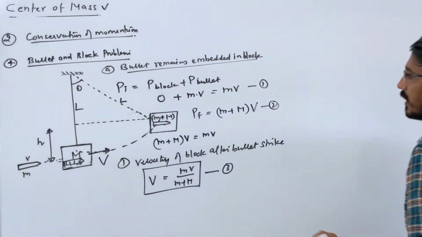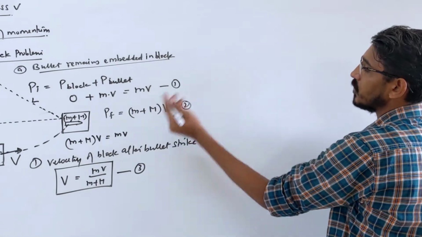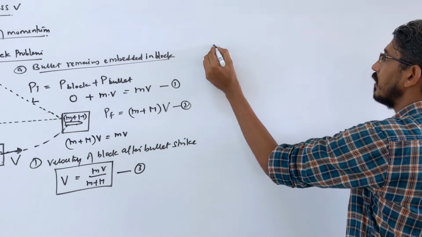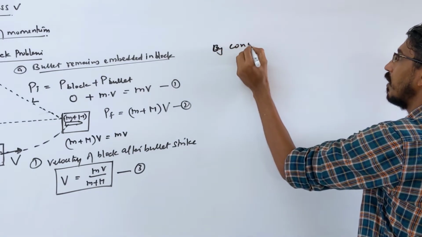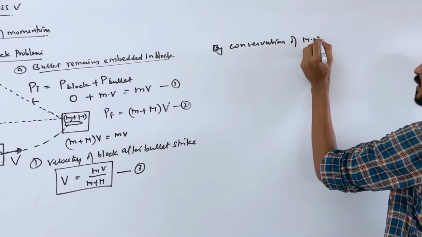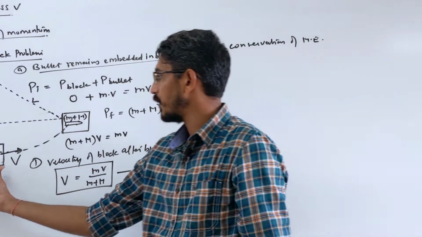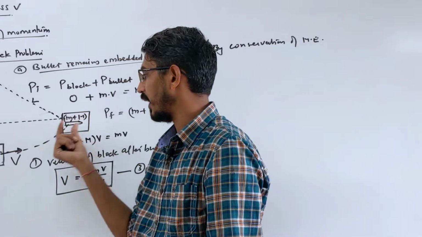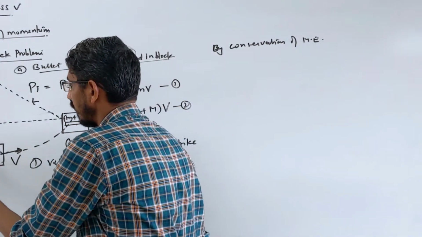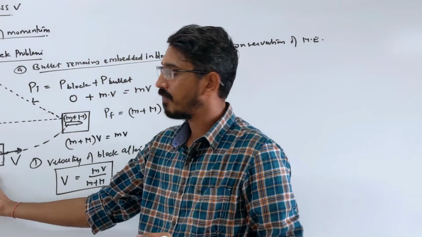Conservation of momentum we already wrote, so let's write conservation of mechanical energy. By conservation of mechanical energy, the energy at this point should be equal to the energy at that point. At this point they have kinetic energy, they just started moving. This is the reference level, so the potential energy is 0 and they have only kinetic energy.